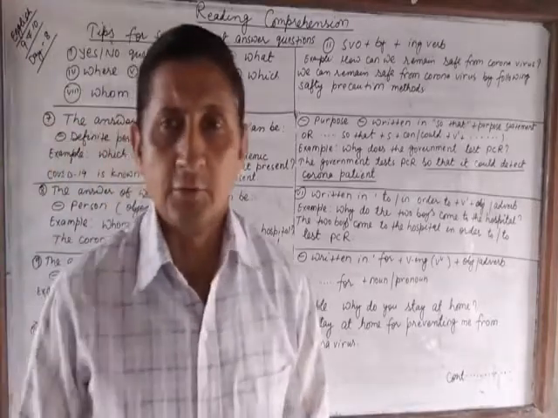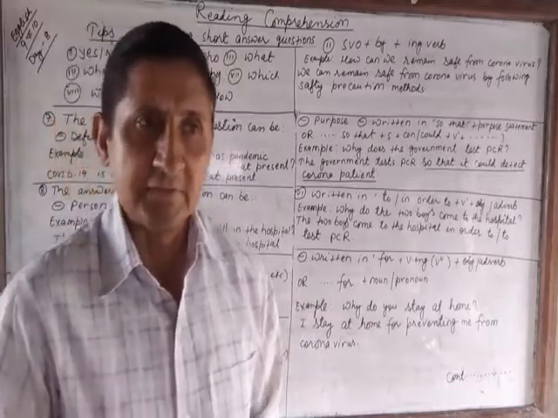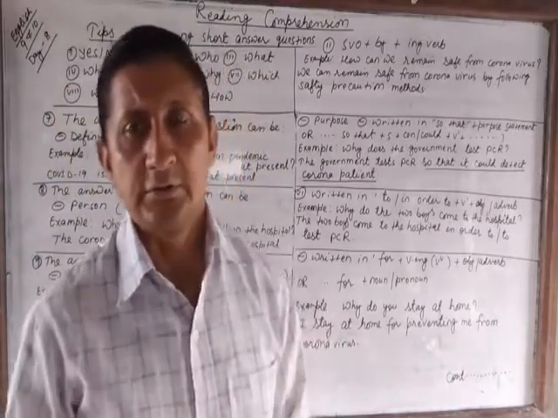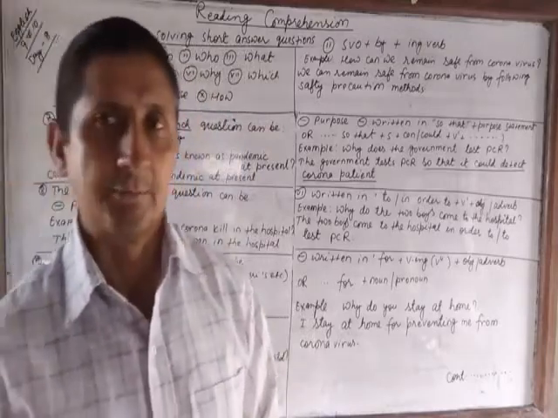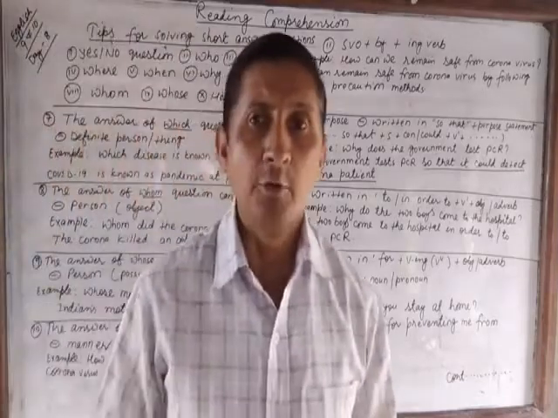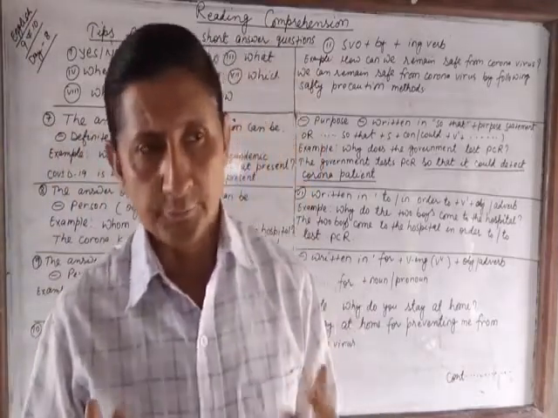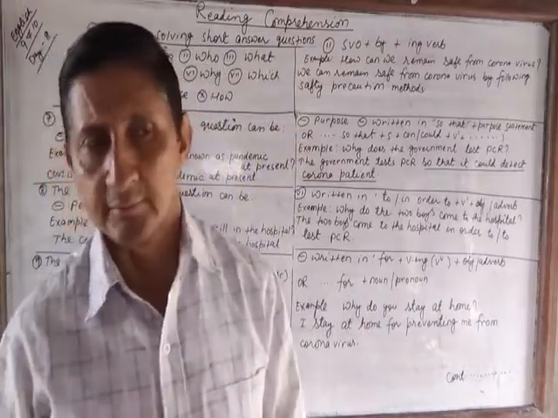Then, the how question that starts with how old. If it starts with how old, you have to find out about the age of something, somebody. If how question starts with how many, you have to find out the number of somebody, something.